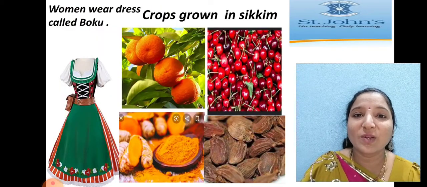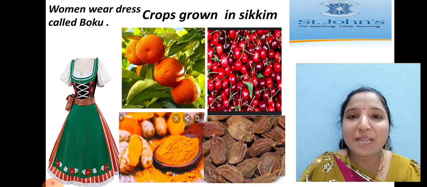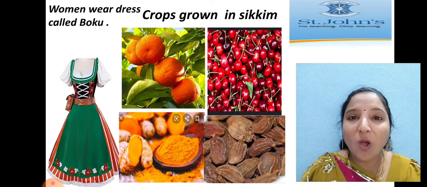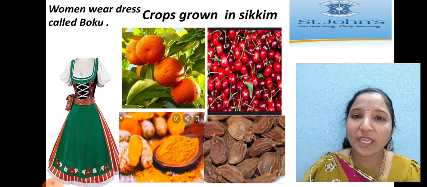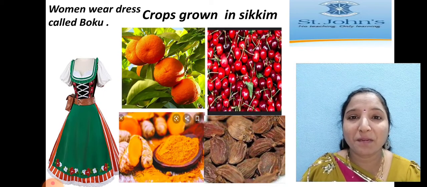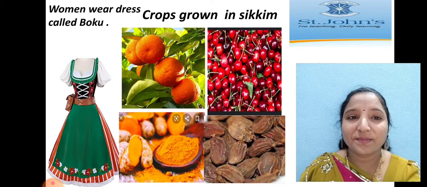And next one. This is a long skirt. Sikkim people used to wear this type of dress. We used to wear saris, right, children? Sikkim people used to wear this type of long skirt, called boku, B-O-K-U. And crops also grown here are oranges and cherries, next turmeric and next cardamom, spices. Many spices we can also see. For example, I have shown some pictures, children. And this dress also you have to remember, children. So what do we call this dress? Boku. And next one, these are the crops grown over here.